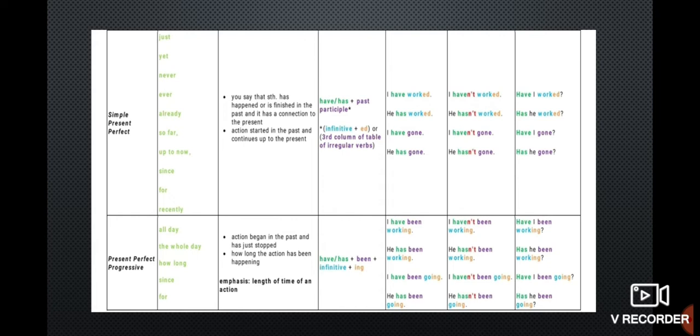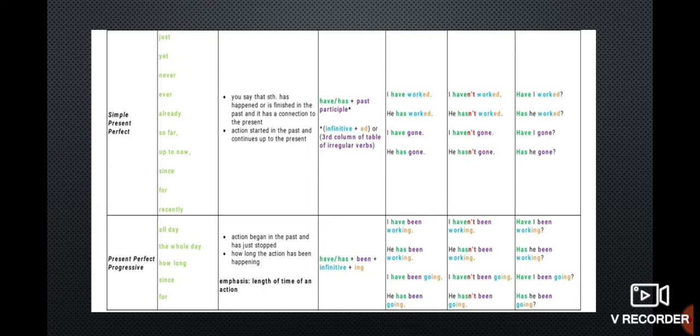Simple present perfect tense is a just completed action. Just completed action means it is not past. For example, I have just completed my homework. He has already done his tasks. You have not eaten yet. These are all present perfect.